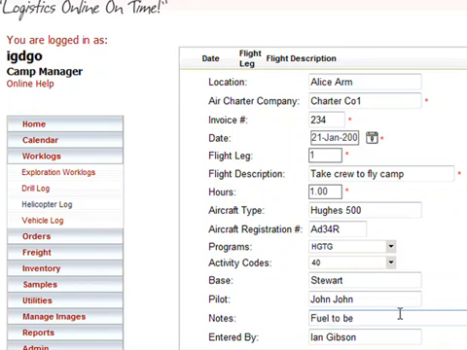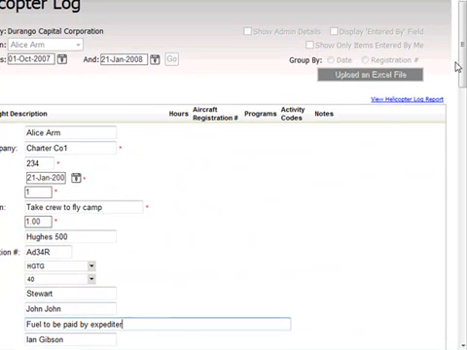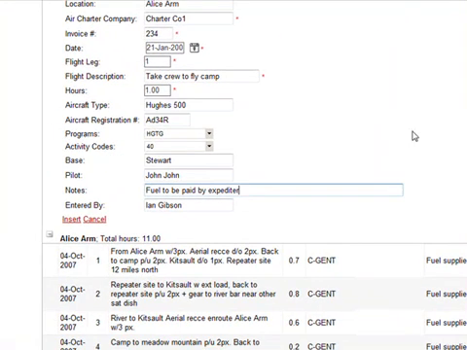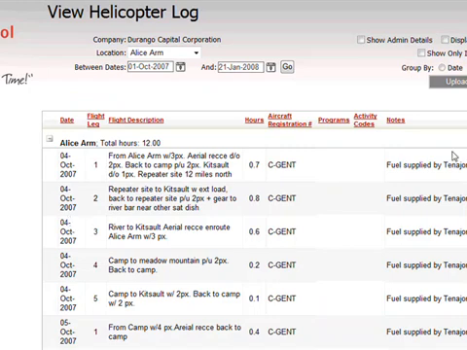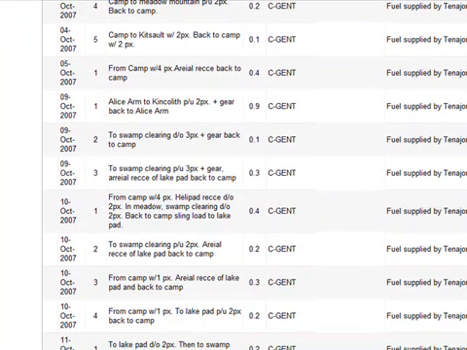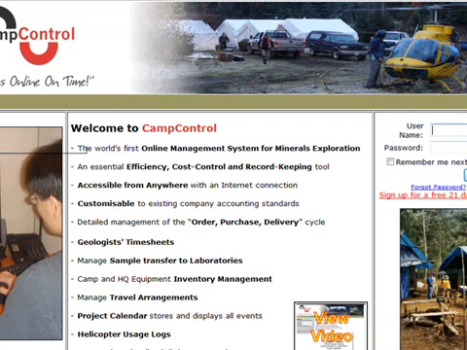Fuel to be paid by Expediter. Entered by, and that's my camp manager's name, and we insert that. And right now the camp manager can log off. It's taken him a little less than 2 minutes to put that important information into the system.